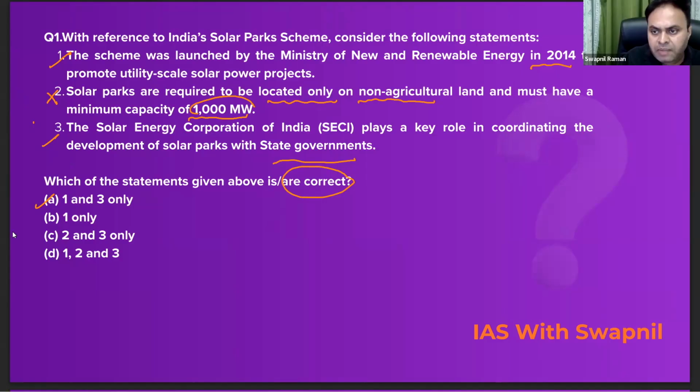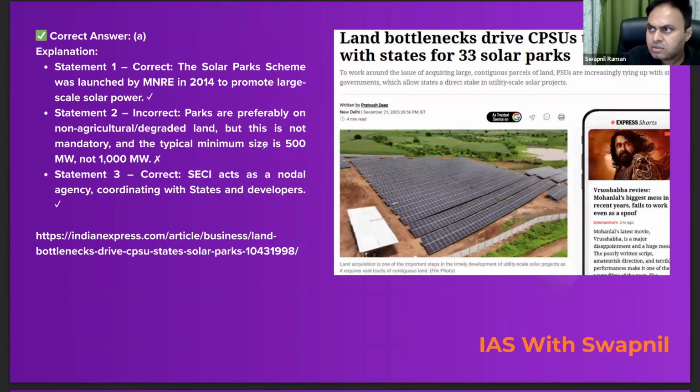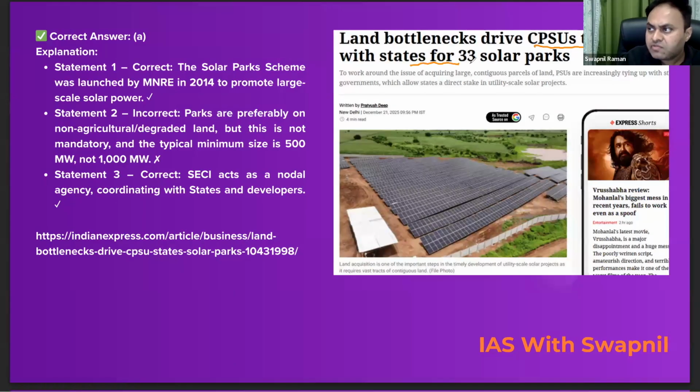Now look at the explanation part, why we picked up this question. There is a reason. So recently it was in news that land bottlenecks drive CPSUs to team up with states for 33 solar parks, right? So land acquisition is one of the important steps in the timely development of the utility scale solar projects. So land acquisitions की वजह से ये project delay हो रहे हैं और इसको speed up करने की जरूरत है. So I hope you guys understood. Now let's move on to the next question.